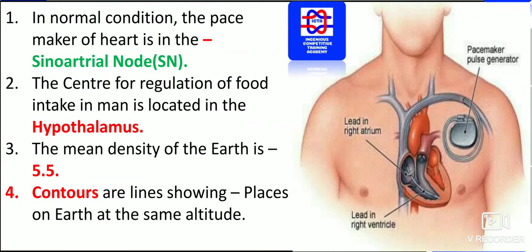In normal condition, the pacemaker of the heart is the sinoatrial node. This is also known as the SA node. In the normal condition, the pacemaker of the heart is in the sinoatrial node. Whenever there is a problem in the valves or arteries of the heart, then an artificial pacemaker is fitted, for the purpose of generating pulses.